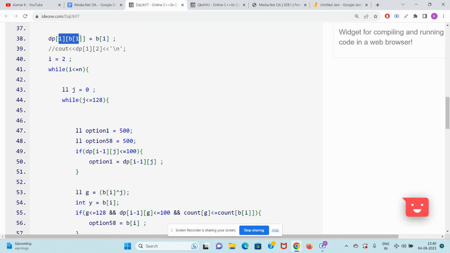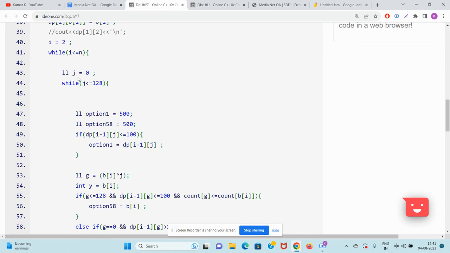Now I see dp1 of b1 is 1. This means the subsequence which starts at 1 ends at 1, and we will have to forcefully include the first element. So what will be the smallest element? Since you are including the first, it will be b of 1 only. Now guys, see, only two loops. i is going from 2 to n and j, the XOR. So dp[i][j] should tell you, is there a subsequence from 1 to i such that the XOR is j? If there is, what is the smallest element coming at the end?